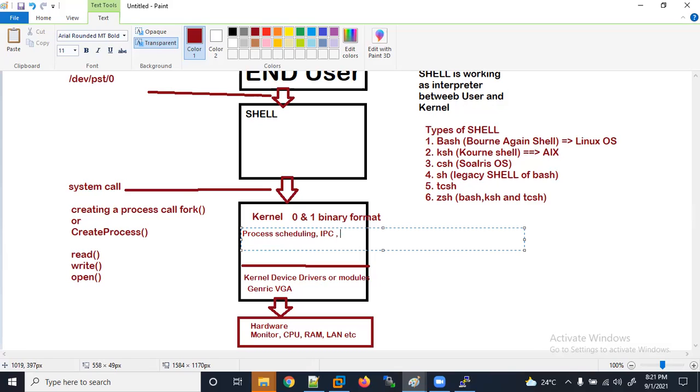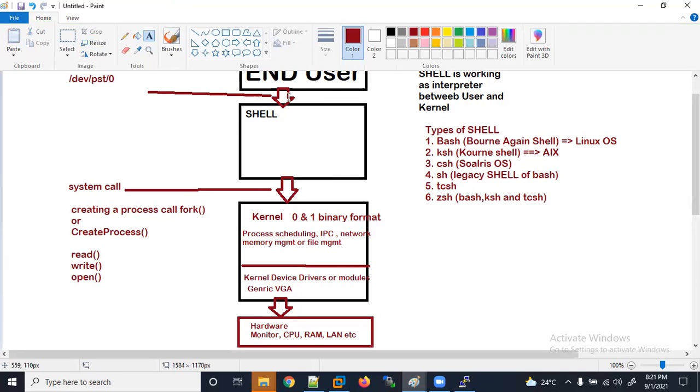Your network management, your memory management, or file management, etc. So all these operations are handled by the kernel only.